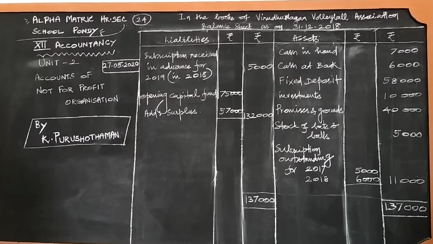This is the purpose. And regarding the nature, the receipts and payments account is a real account, whereas the income and expenditure account is a nominal account. We should remember this, it is very important, because the cash receipts are recorded on the debit side and the cash payments are recorded on the credit side. Whereas in the income and expenditure account, the expenditure is recorded on the debit side and the income is recorded on the credit side.